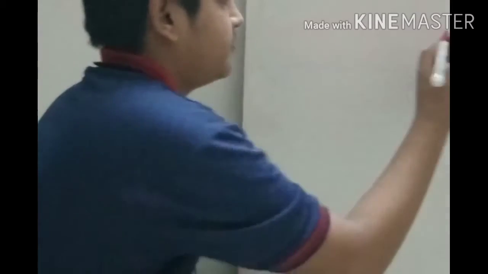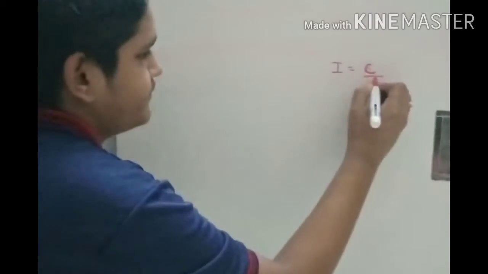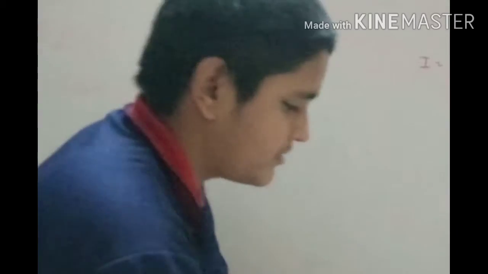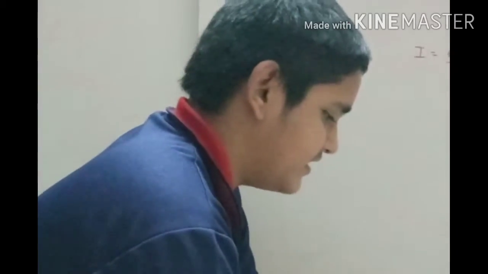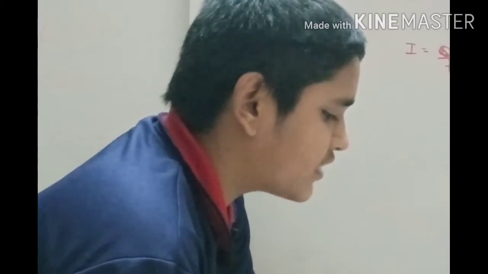Now let's do some questions. The formula should be written like this. Write the formula. Let's get started. The first problem they are asking is, what is the physical quantity called coulomb by second?